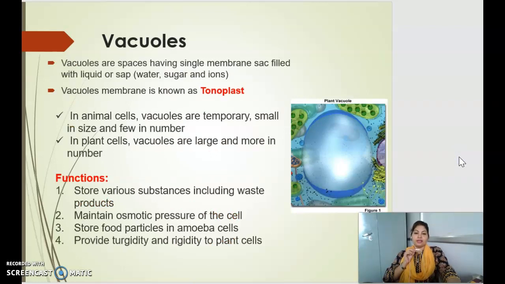Vacuoles. Vacuoles are spaces having single membrane sac filled with liquid or sap. The outer membrane of the vacuole is known as tonoplast. In animal cells, they are small and few in number, while in the plant cell, they are large and more in number. The main functions of vacuoles are that they store various substances including waste products, they maintain osmotic pressure, they store food particles, and they also provide turgidity and rigidity to plant cells.